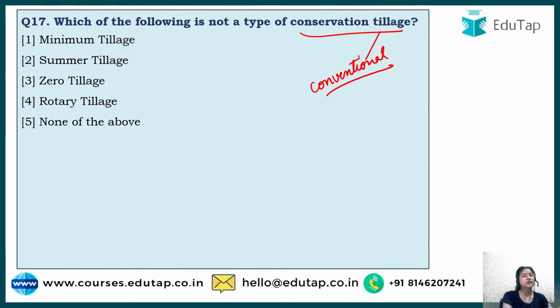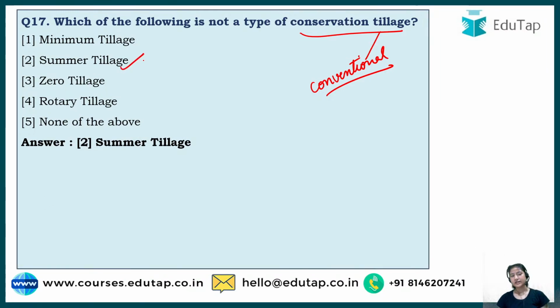Now tillage is of two types. One is conventional, one is conservation. Conventional is what we have been following for years, always. What is conservation tillage? There are drawbacks of tillage also, the most being soil erosion, because the whole field is exposed to the wind. There are high chances of soil erosion, and that is why scientists decided to limit it. This method is called the conservation method, in which we try to limit tillage as much as possible. So here the answer is option number 2, that is summer tillage.